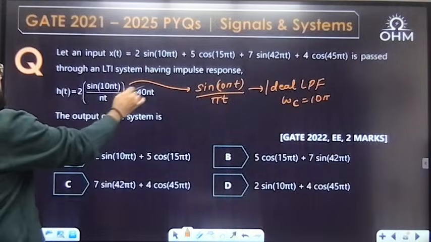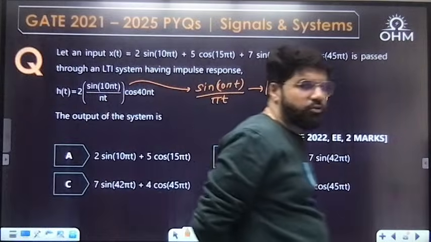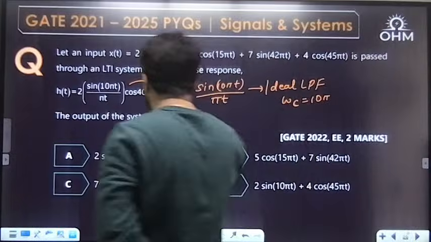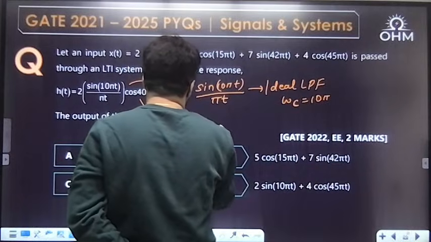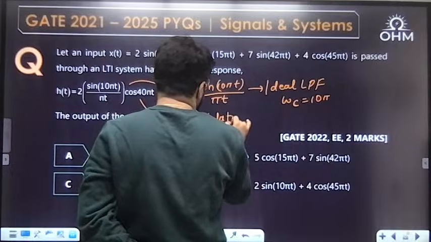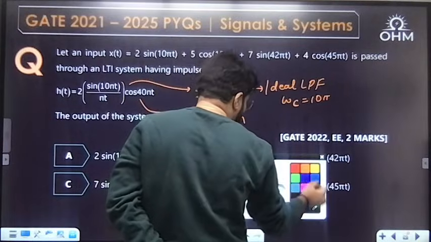But now it is multiplied by cos(40πt). Any signal multiplied by cosine, so modulation has to be applied. It is the modulation property.